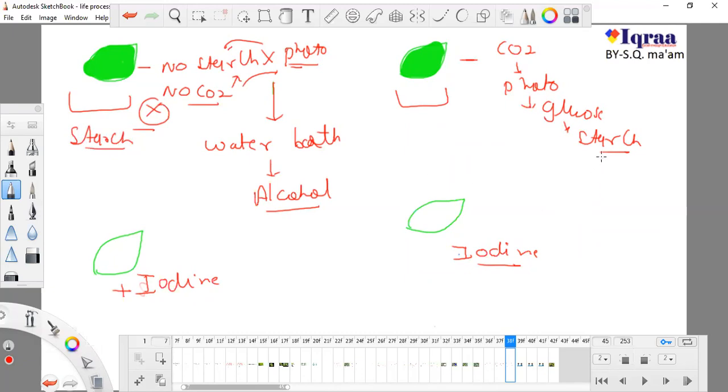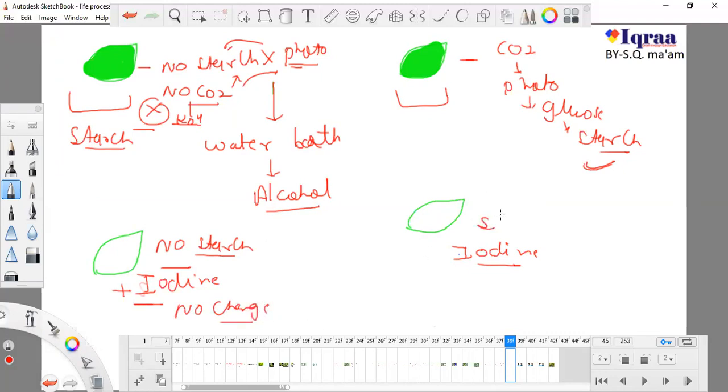And here there is a presence of starch in very good amount. So if I treat this one, there is no starch, because no photosynthesis, because no carbon dioxide, it was absorbed by that KOH. With iodine there is no change in color, it will remain colorless, okay.